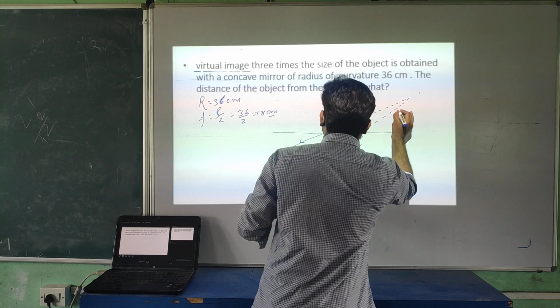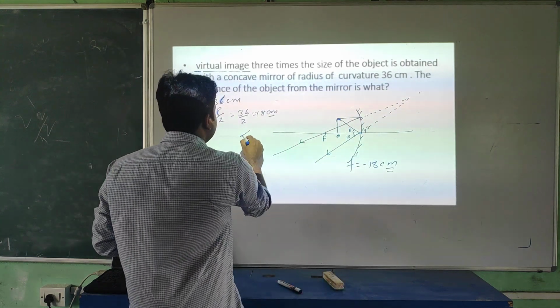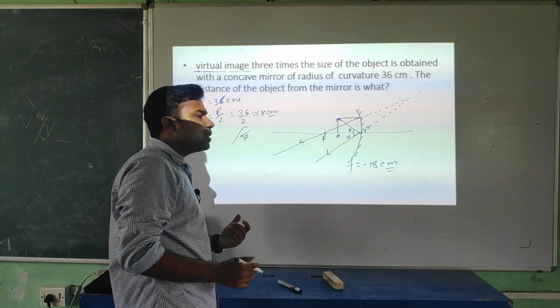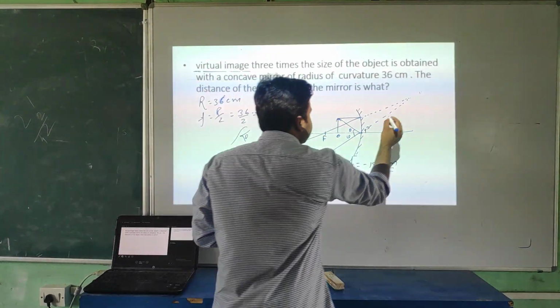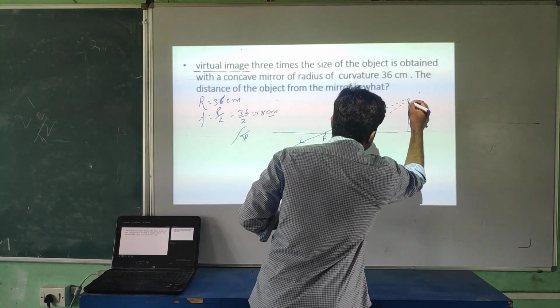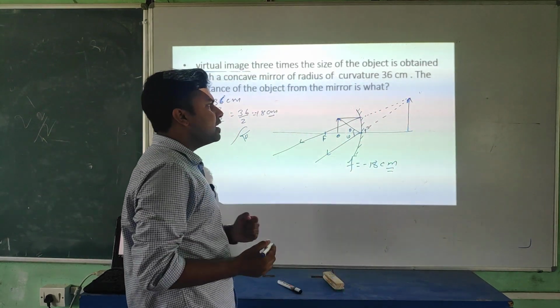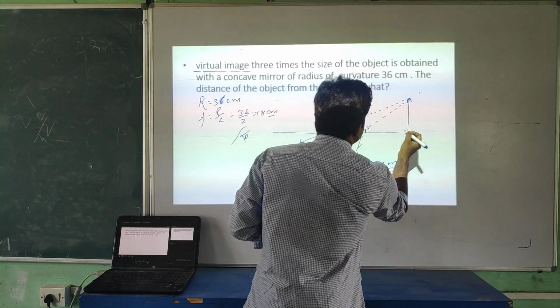If you are observing from in front of the mirror, from here, then what will I observe? The rays are coming from behind the mirror. So here the image will form. Is it or not, student? Here the image I will form.